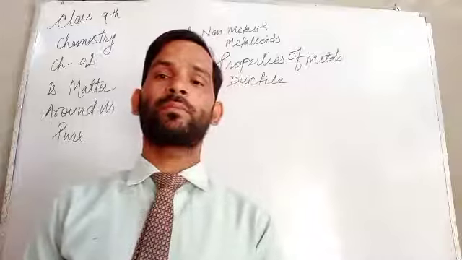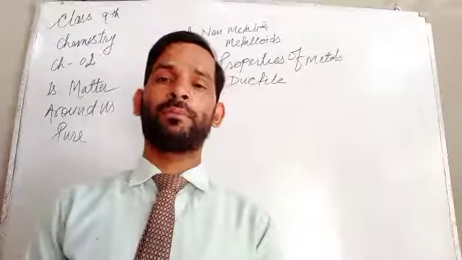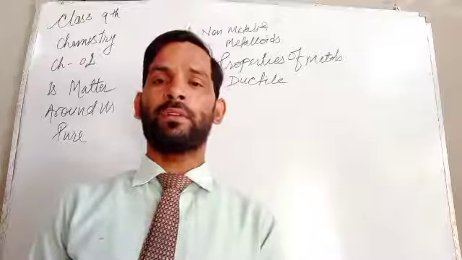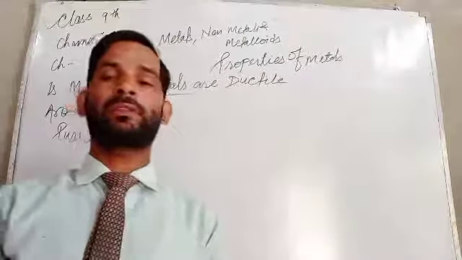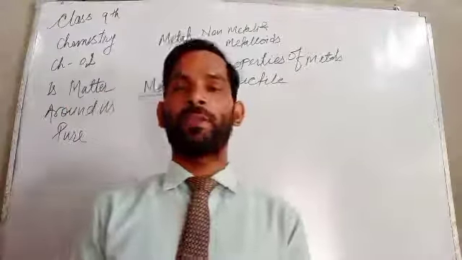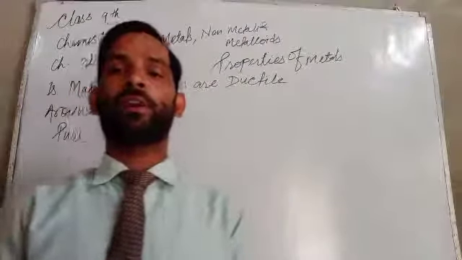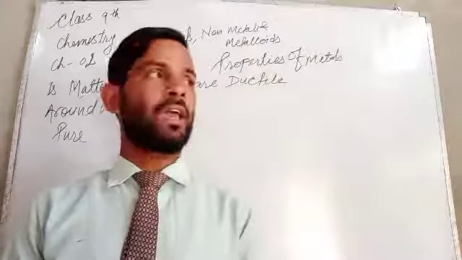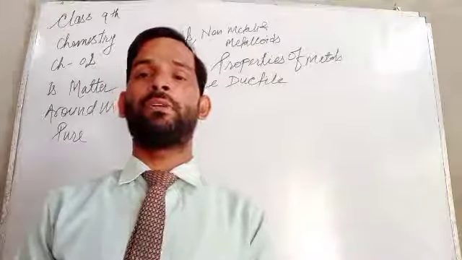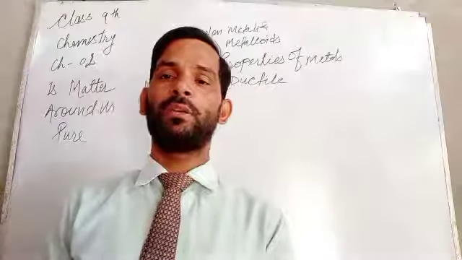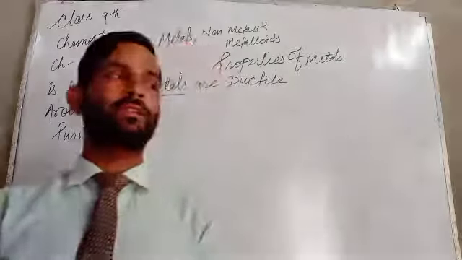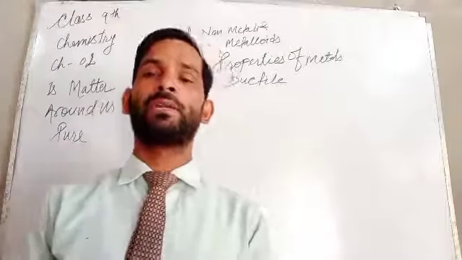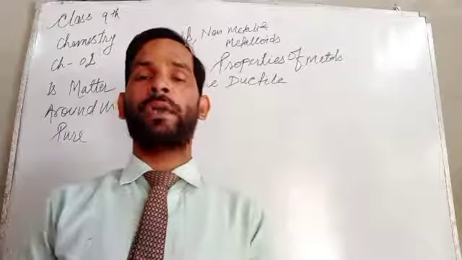You have seen that most of the time copper and aluminium wires are used for our electrical purposes. All these are made up of metals, and only metals have the ability to be drawn into thin wires.